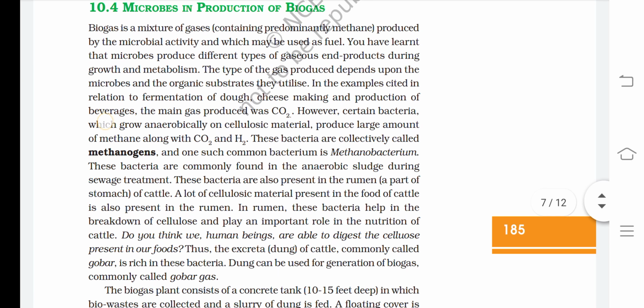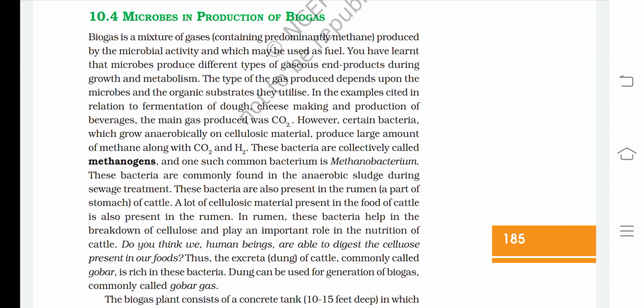Microbes in production of biogas. Biogas is a mixture of gases containing predominantly methane, produced by microbial activity and which may be used as fuel. You have learned that microbes produce different kinds of gases as products during growth and metabolism. The type of gas produced depends upon the microbes and the organic substrates they utilize.